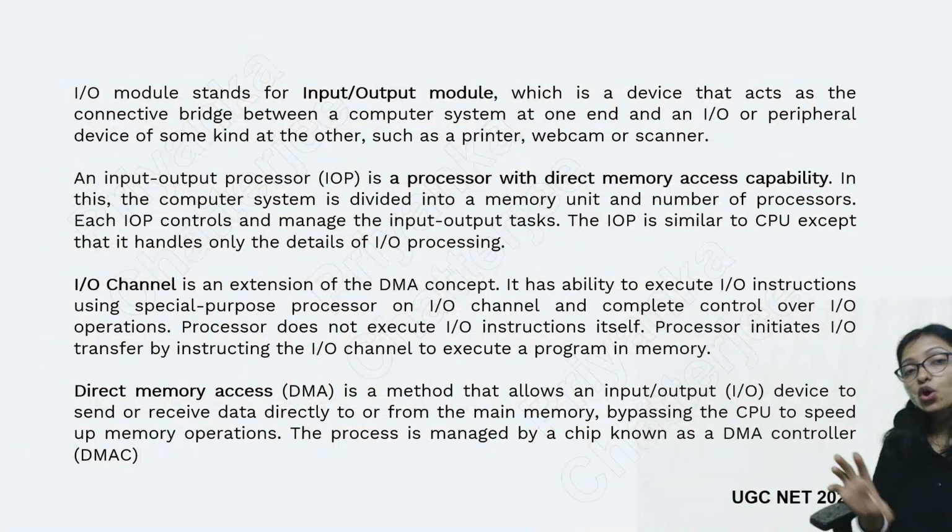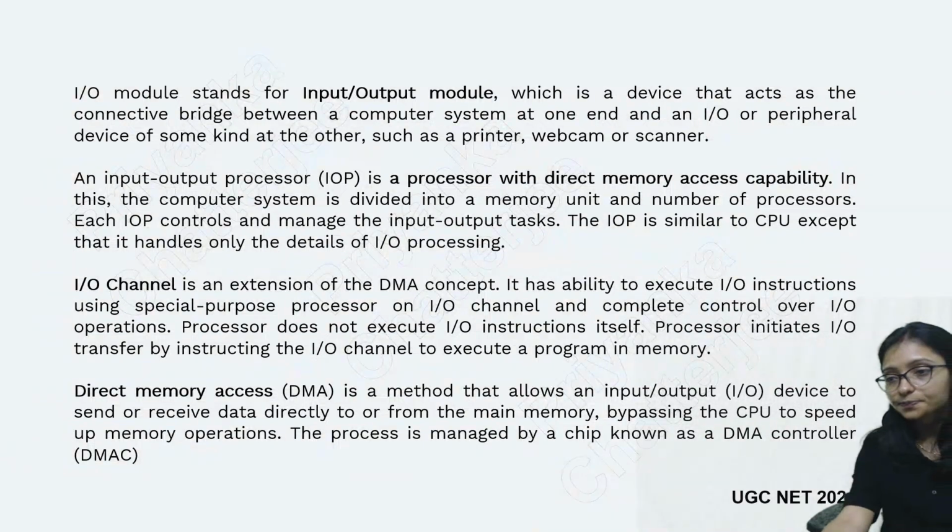It is not the CPU, but it is only processing input output related things. And direct memory access, just now you learned, is the method of input output where the input output device is directly connected with main memory without interference of the CPU, right?